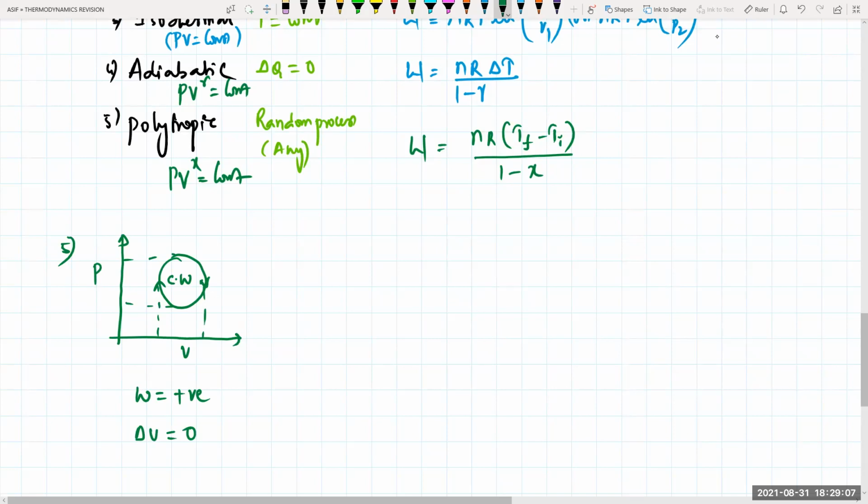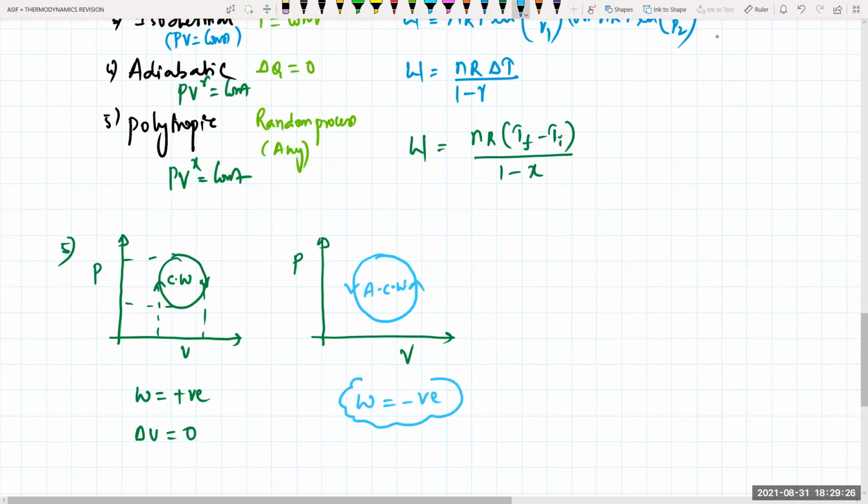Now in this one, pressure versus volume, but the graph is in the anti-clockwise direction. This is very important to take care of. In anti-clockwise direction, work done will be negative. Internal energy will anyhow be zero because it depends upon the initial and final positions, which are the same.